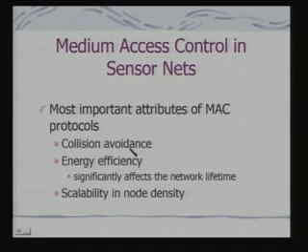So, if you look into it, obviously what we are talking about, I would like to avoid the collision. The two nodes in the vicinity should not start broadcasting at the same point in time. We should like to have energy efficiency because that significantly affects the network lifetime, and the system should be scalable. That means, if I increase the node density, the network traffic should not be such that actually the channel gets choked, the communication channel gets choked, and effectively I am not being able to transfer the data. So, such a scenario should not happen.